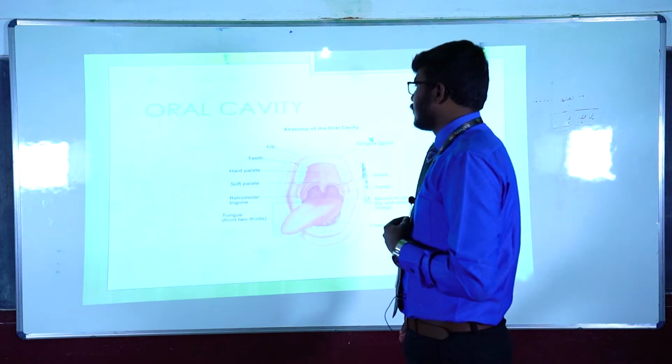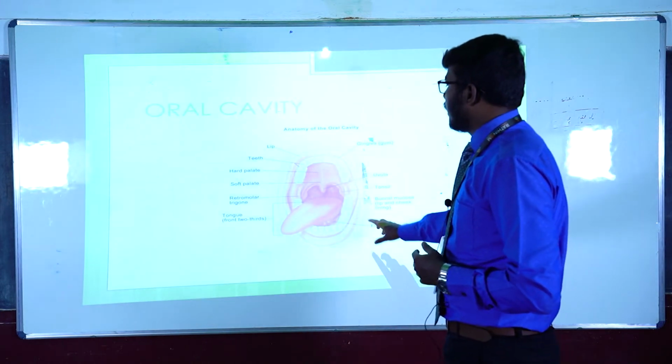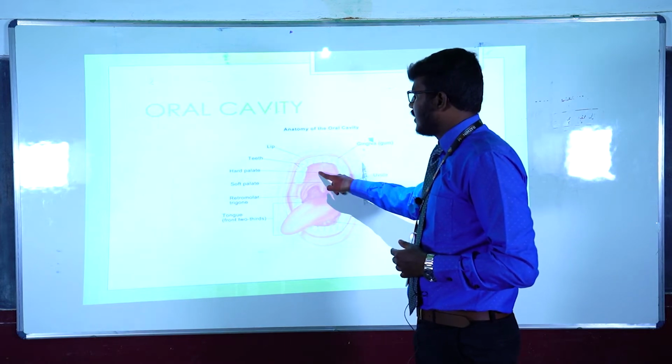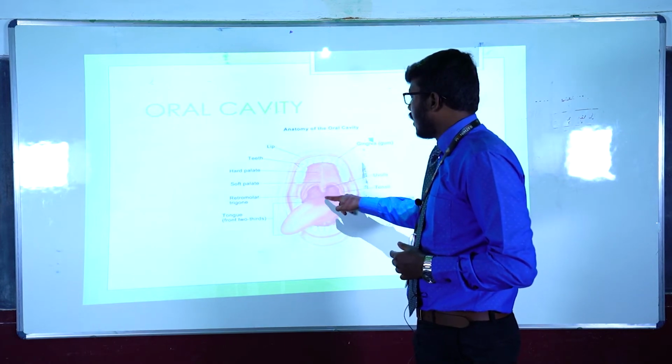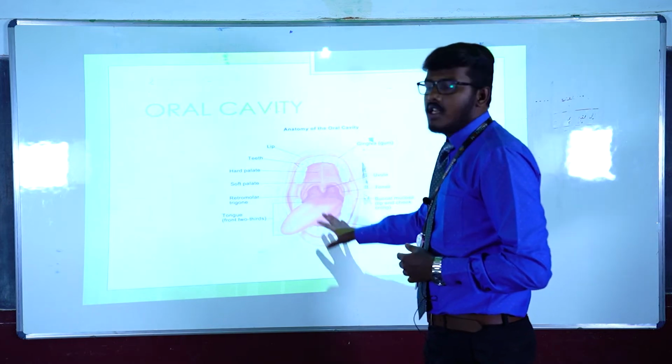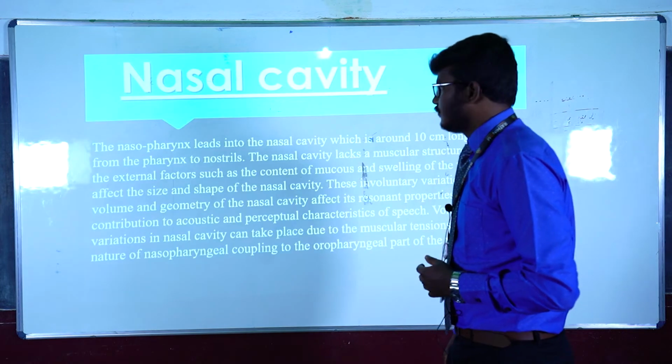Next slide. This is the diagram of the oral cavity. It starts with the upper front teeth, then the teeth ridge or the alveolar ridge, then the hard palate, soft palate, uvula, then the tongue, the lower teeth and the lip. This whole thing is called the oral cavity.